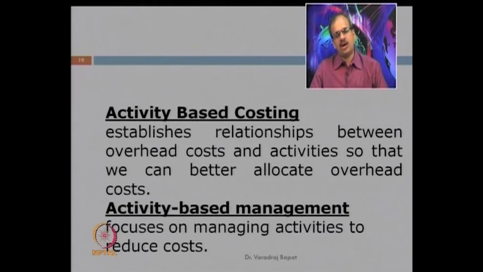ABC costing, you already know, establishes a relationship between overhead costs and activities so that overhead costs can be better allocated. In activity based management, we focus on managing the activities. Earlier we just identified the cost, here we try to manage the activities so that the cost can be controlled or reduced.